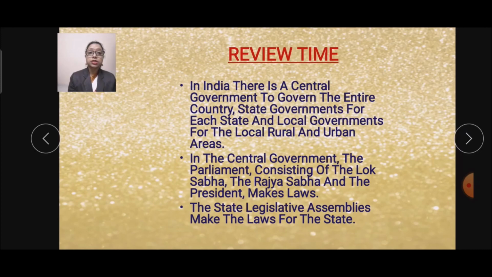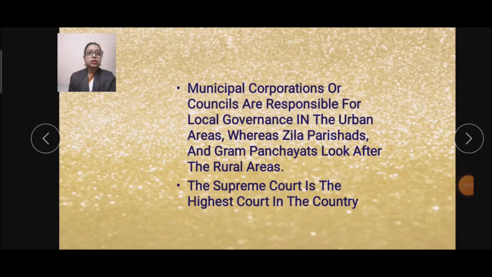Then we have studied that the state legislative assemblies make the laws for the state. Then we have studied that municipal corporations or councils are responsible for local governance in the urban areas, whereas Zilla Parishads and Gram Panchayats look after the rural areas.